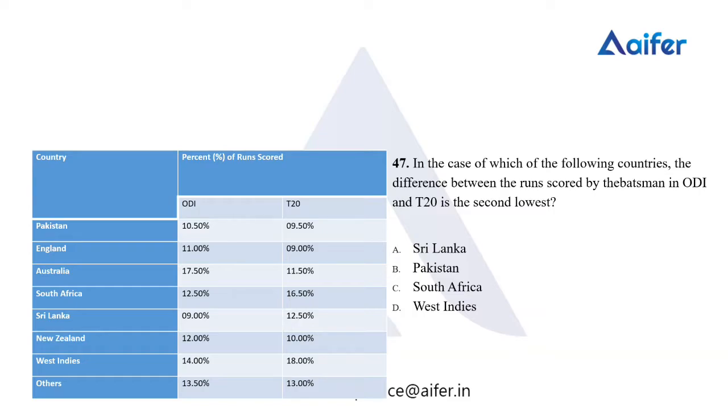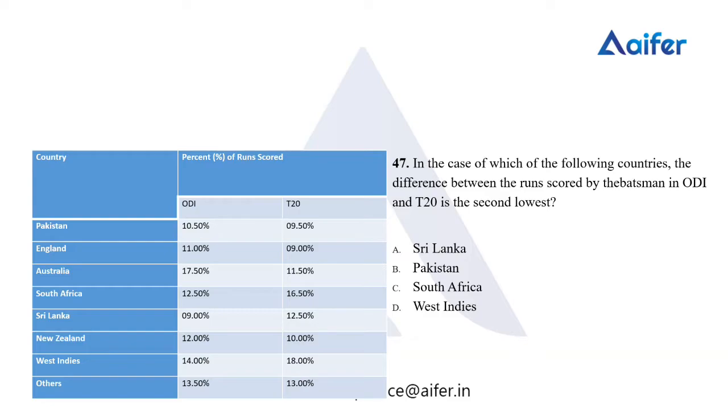In the case of which of the following countries is the difference between the runs scored by the batsman in OD and T20 the second lowest? That's the question. So we want to find which is the second lowest.